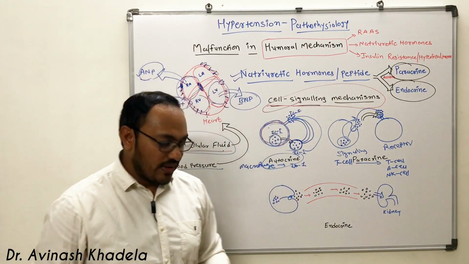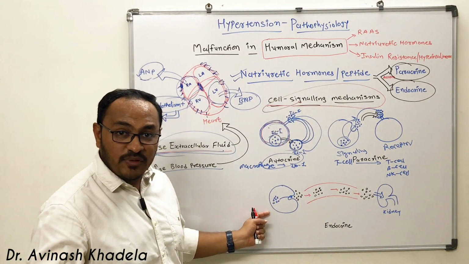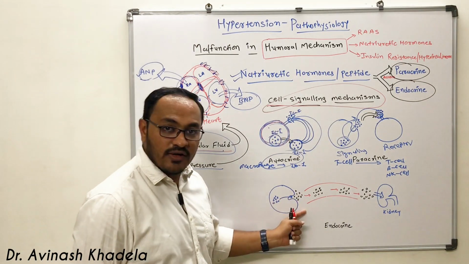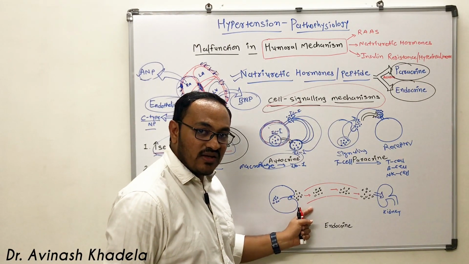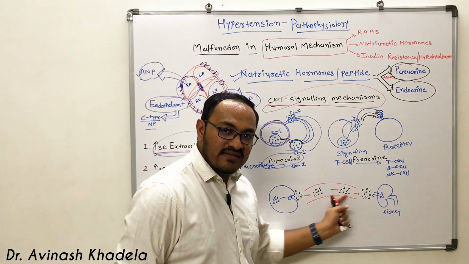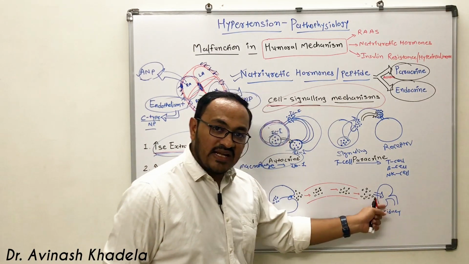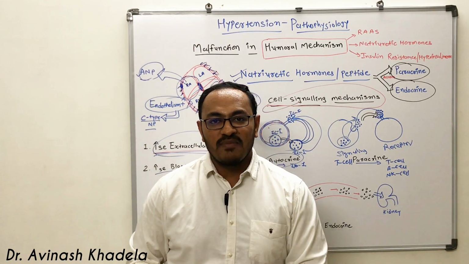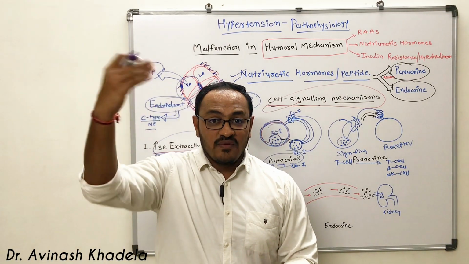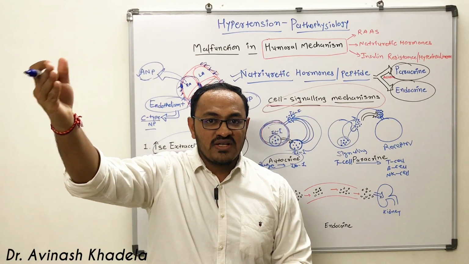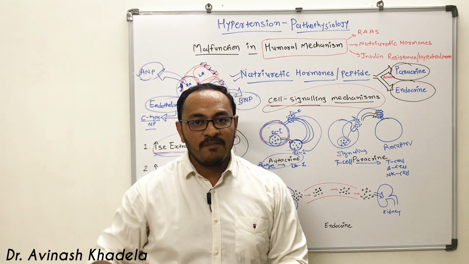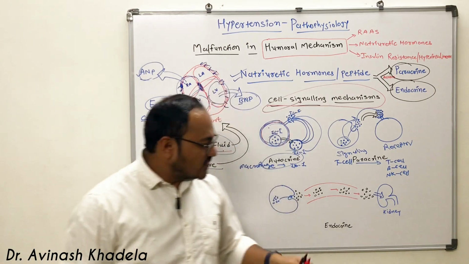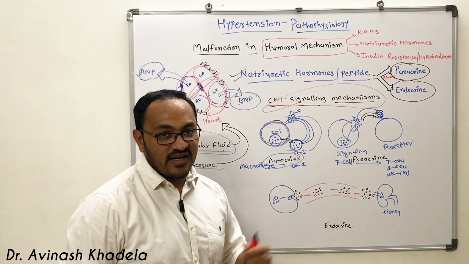Let me give you an example. Say for example, in the brain, the hypothalamus-mediated posterior pituitary gland will secrete antidiuretic hormone, ADH, in the blood. Blood carries this ADH to the kidney. In the kidney, it will go and bind to the nephrons and it will retain sodium and water. So the hormone which is secreted in the brain region has an action in the kidney, which is very far located from the brain. So this is called the endocrine cell signaling mechanism.